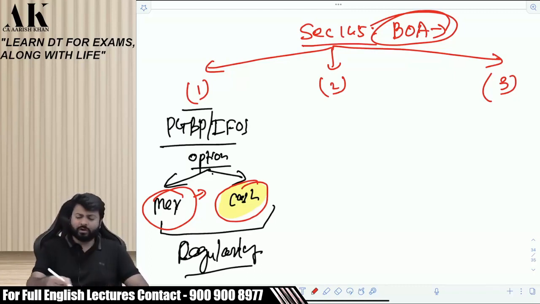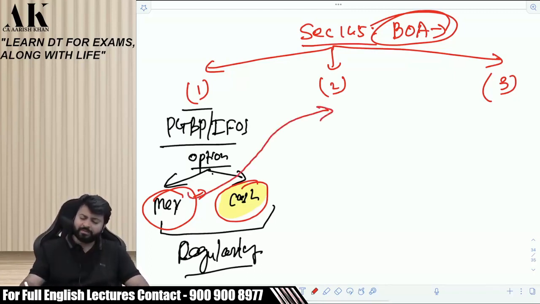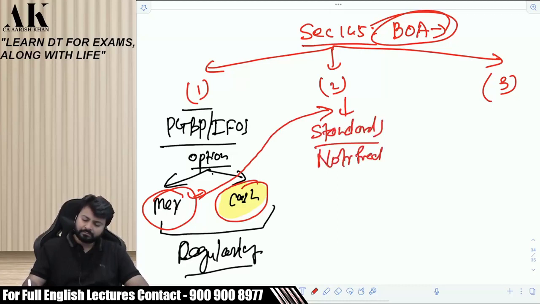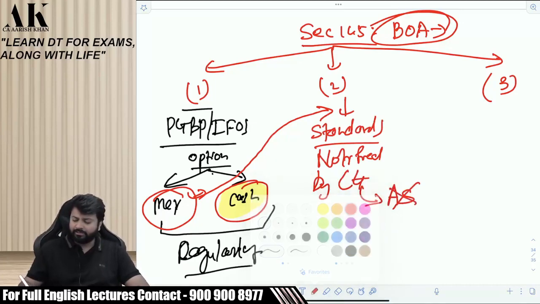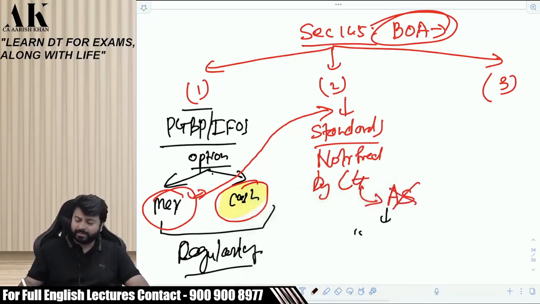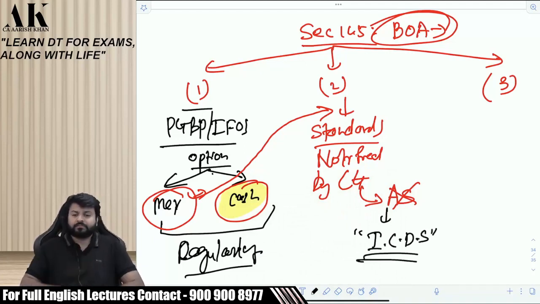So which standard to follow? The government says that if you are following a mercantile system, you have to follow the standards as notified by the central government. And what has the central government notified? Earlier the central government used to notify accounting standards, but now they have not. They have given their own standard by the name of Income Computation and Disclosure Standards.